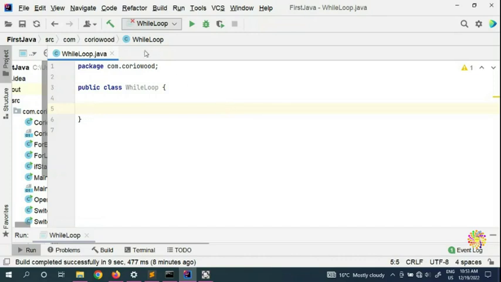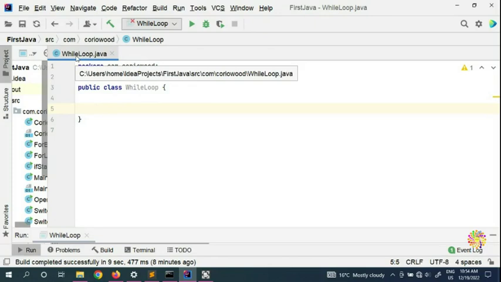Alright, so in this video we're gonna see the while loop, or you can say while statements, or while conditional statements, or while loop statements, whatever you want to call it. But normally most folks just call it a while loop.